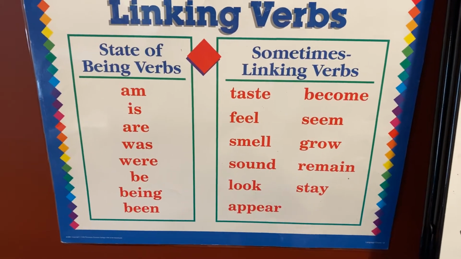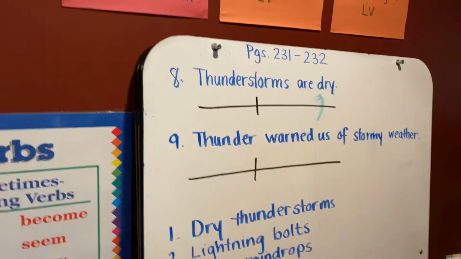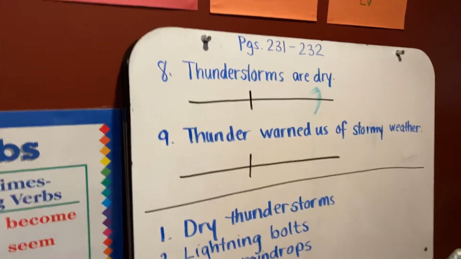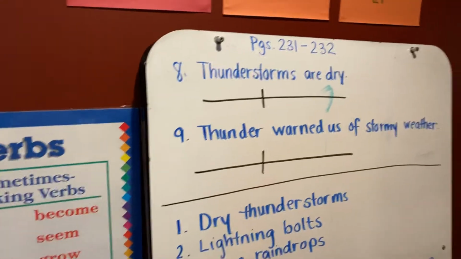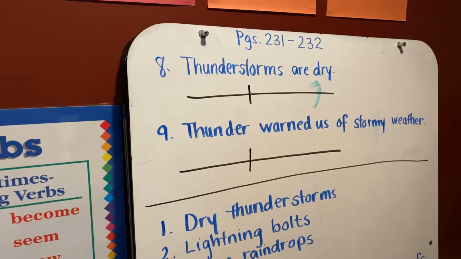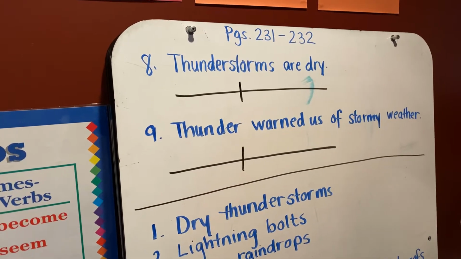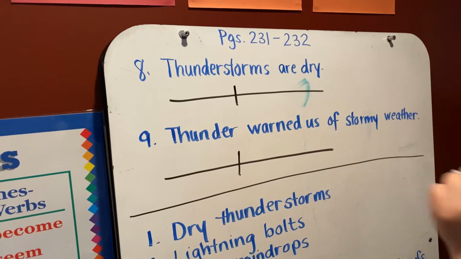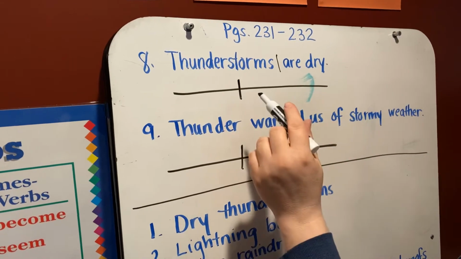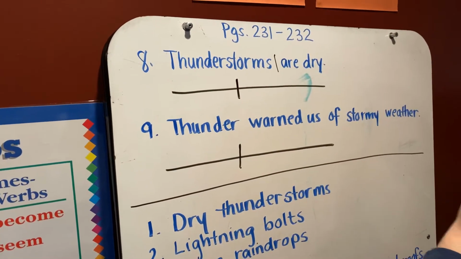So, okay, I'm on page 231. I'm on the bottom of this page. It's number 8. I'm actually going to draw a line here because this is where we change from 231 to 232. Let's look at number 8. Thunderstorms are dry. Tell me, or you can't tell me because we're not together right now. So I want you to think about where this sentence splits. The sentence splits after thunderstorms. They're wanting you to label this. So instead of drawing lines, I'll label it as they've asked you to do.